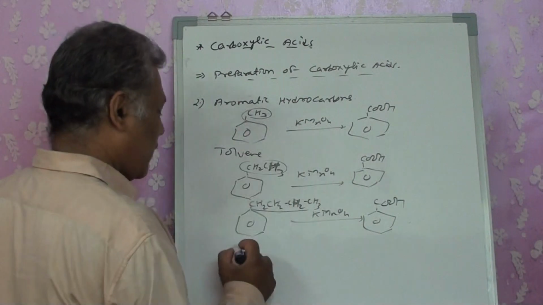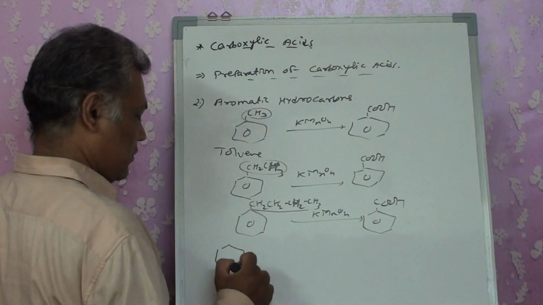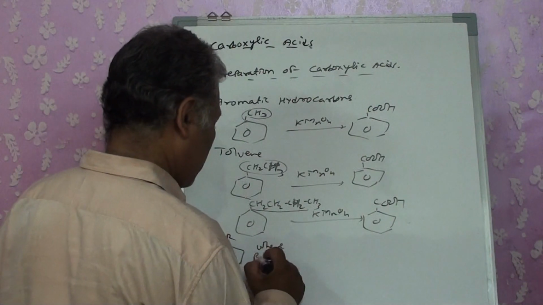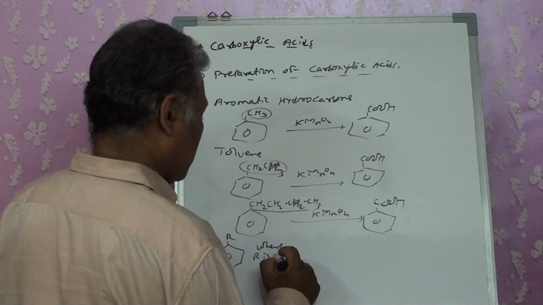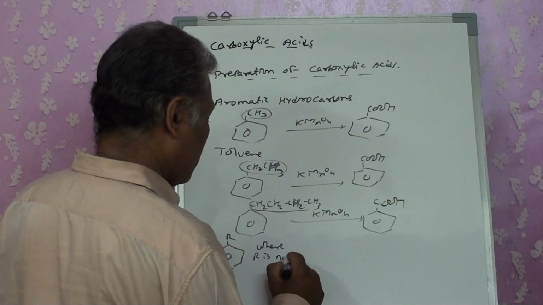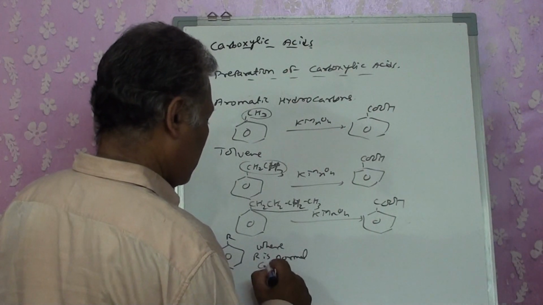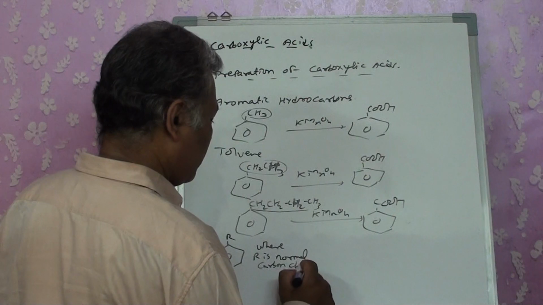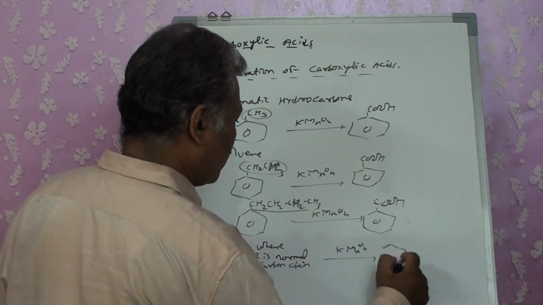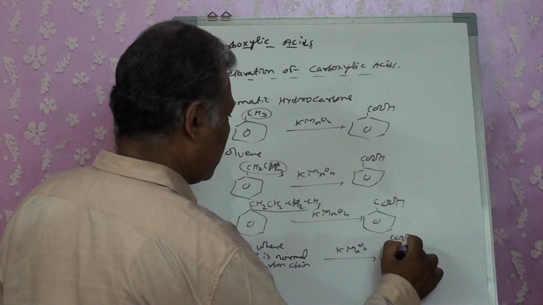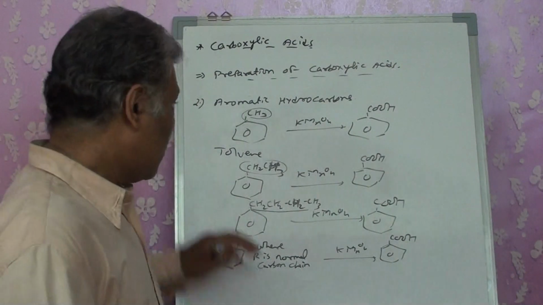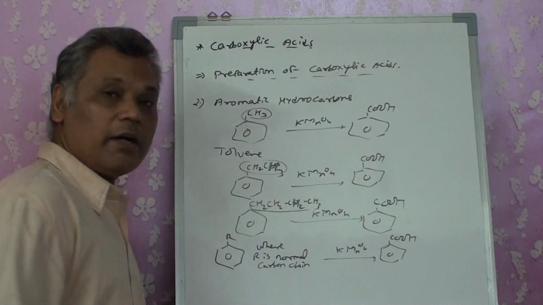In short, if I write it as R, where R is N, that is a normal carbon chain, on oxidation with KMnO4 it produces COOH. So that is fixed for it. Right? That is from the aromatic hydrocarbons.